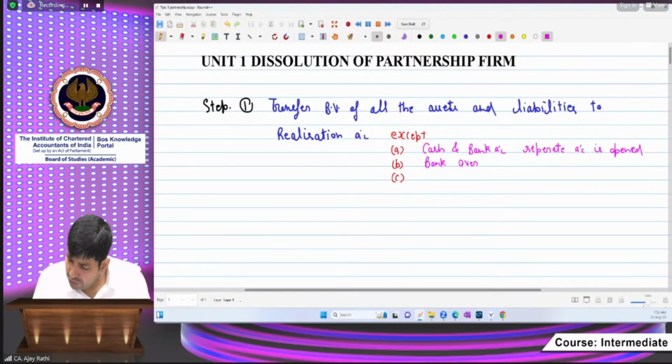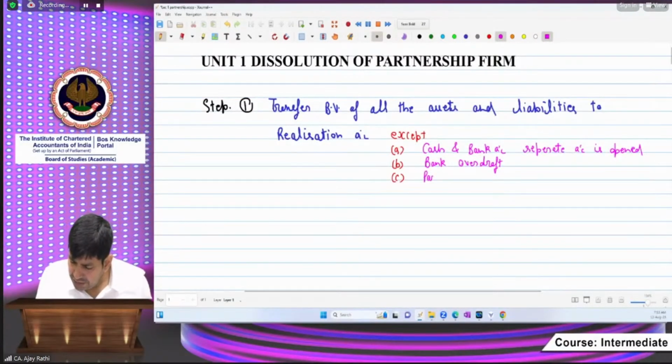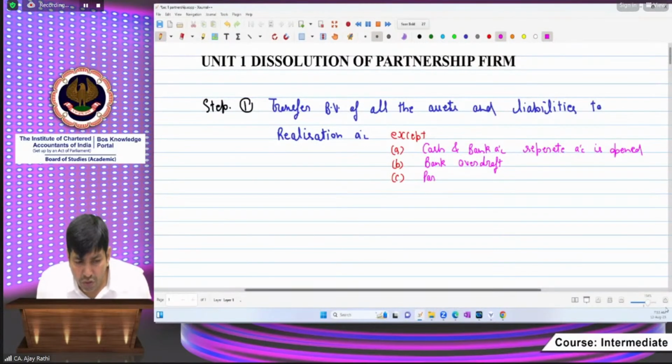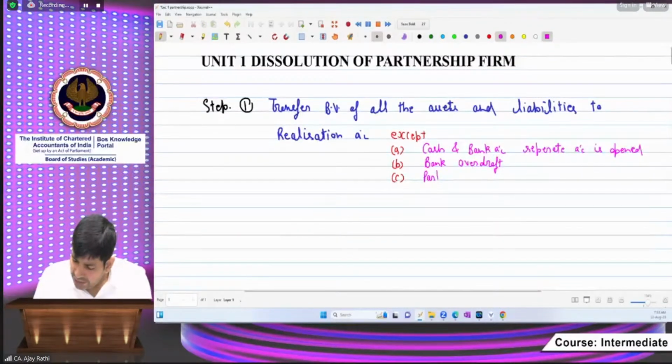And the third point is partners. Beta, provision is wrong, beta. That's the reason I am teaching in this way, right from the beginning to end, even though you have studied or not, because some concepts are different from 12th and other courses also. Okay, beta. So partners loan.